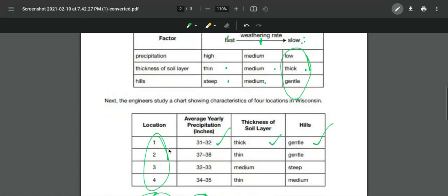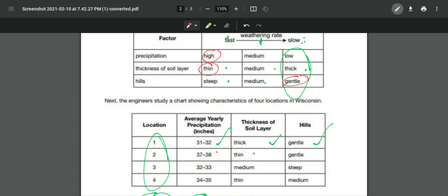So it looks like location 2 has a really high precipitation rate, because it's 37 to 38 inches a year. The thickness of soil layer is really thin, and the hills are gentle.